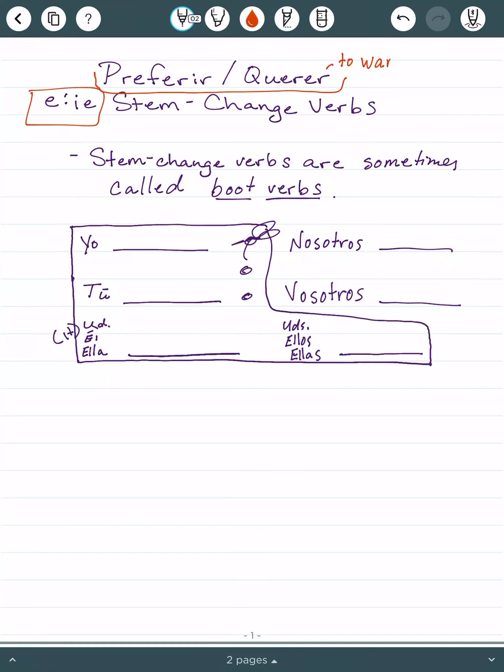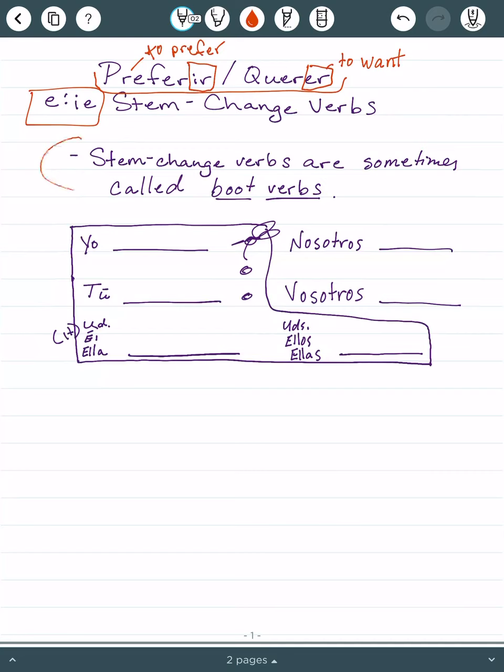So querer, we want to just memorize, is to want. And then preferir, that's a great cognate. It means to prefer. So this is assuming you know how regular verbs work, okay? So we're seeing querer is an ER verb, preferir is an IR verb. That should be giving you quite a bit of information. So get that written down into your note.